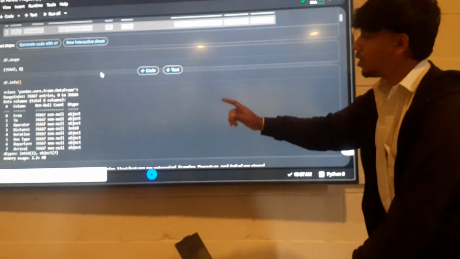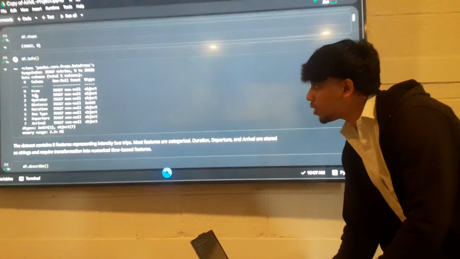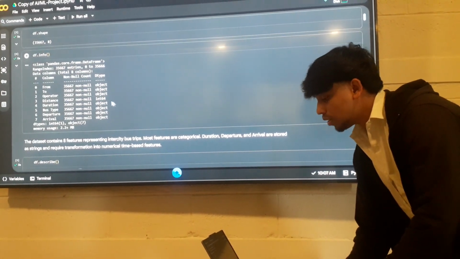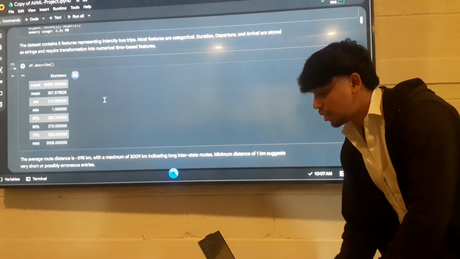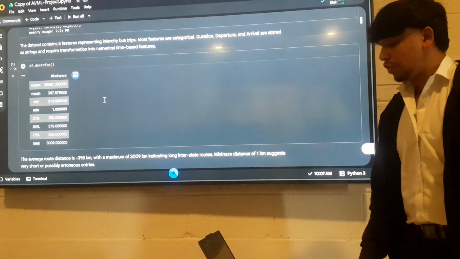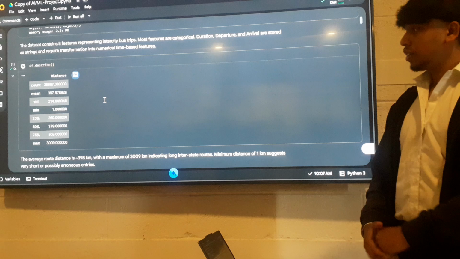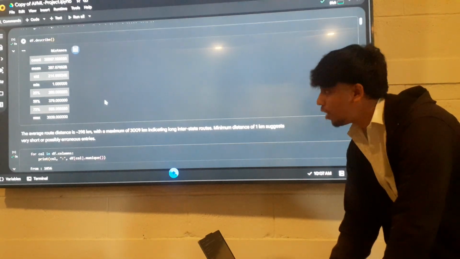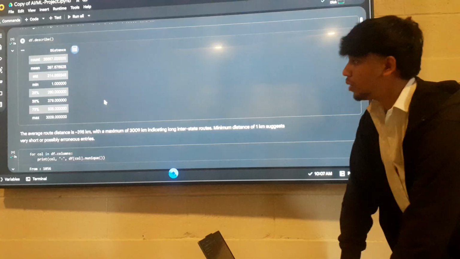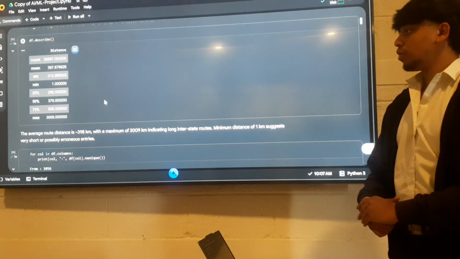Here we can see that my dataset contains approximately 36,000 rows and 8 columns, and most of the columns are of object type and only one is of int type. And this is the mean and median of the distance, which is in int format. Here we can find that the average route distance is about 400 kilometers with a maximum of 3000 kilometers.